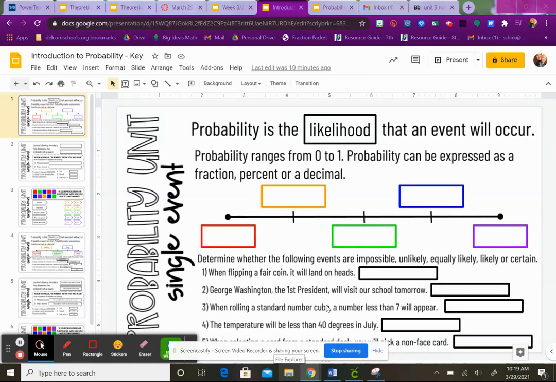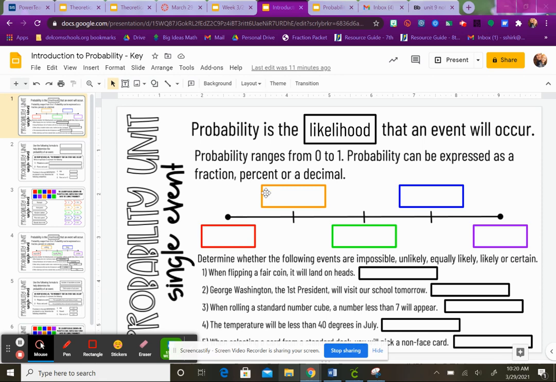Hi guys, I wanted to go over our notes for today. We're going to begin solving probability. And so probability is basically just the likelihood that something is going to happen. And that ranges from 0, meaning it can never happen, to 1, meaning it will always happen.